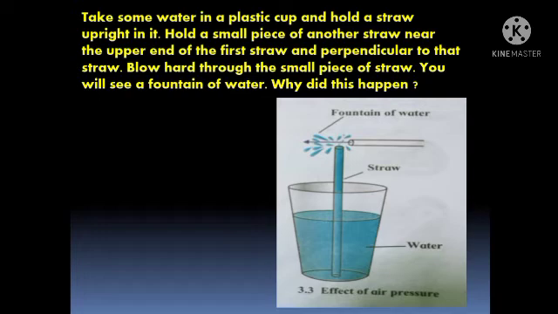You will now blow hard through the small piece of straw. The small piece of straw which we hold upright over the first straw, from there we have to blow hard. You will see a fountain of water. After blowing air through the small piece of straw, we will see a fountain of water.